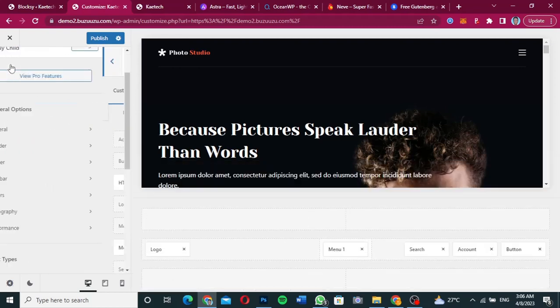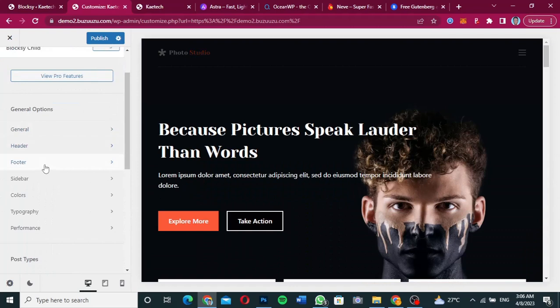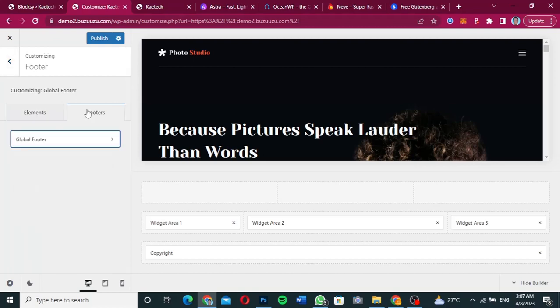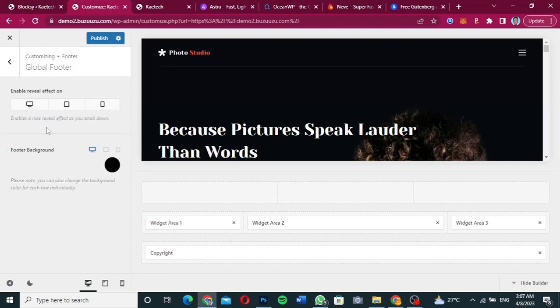Okay, so I also have the footer. It also works just like the global header. So this is the footer section also. The footer builder also has the global, and you can enable the reveal effect on each of these devices.